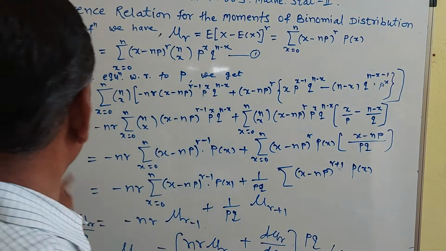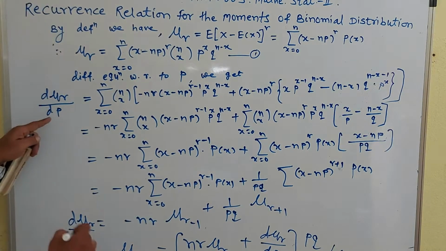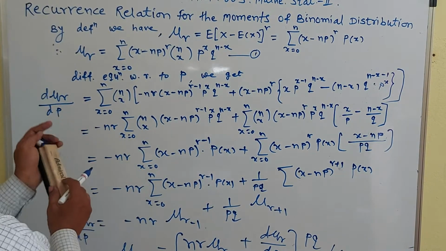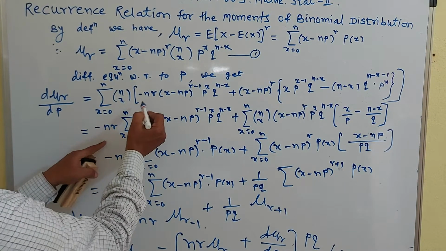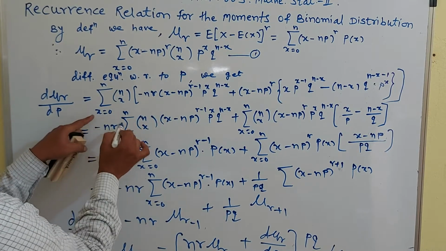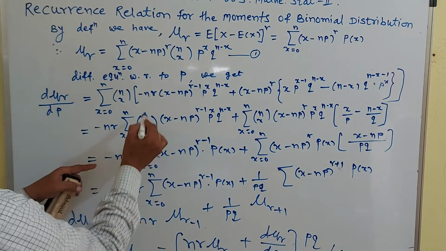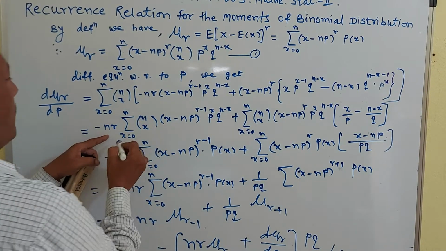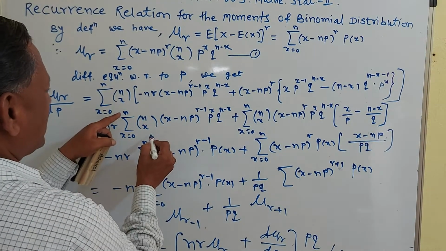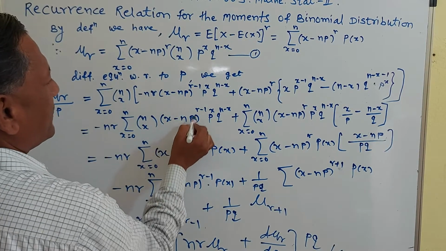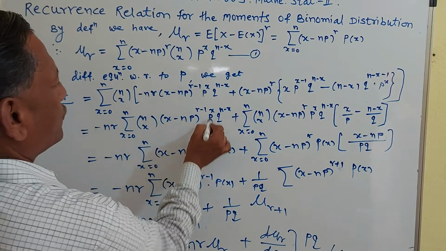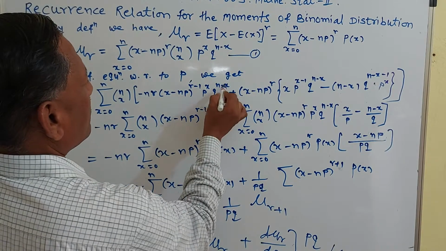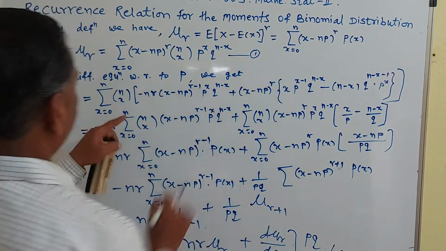Then you simplify this. Therefore the derivative of mu r with respect to p is equal to, where the summation goes from x equals 0 to n, minus nr. So you take outside the summation minus nr nCx (x minus np) raised to r minus 1 into p raised to x q raised to n minus x.